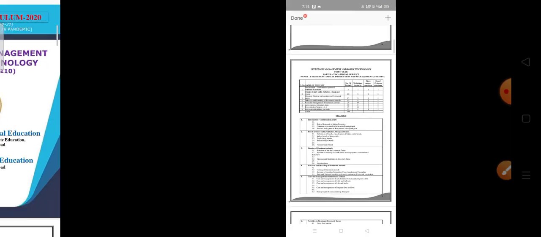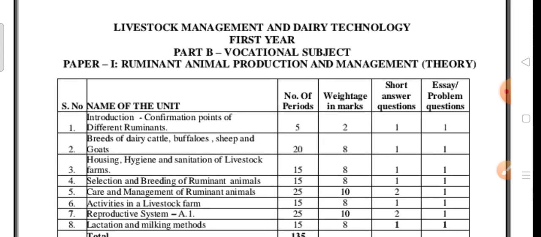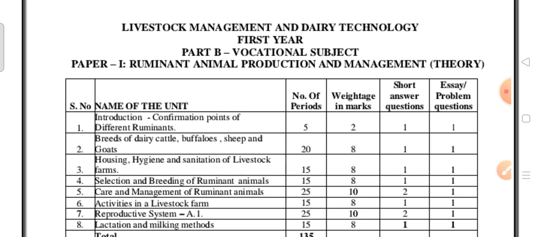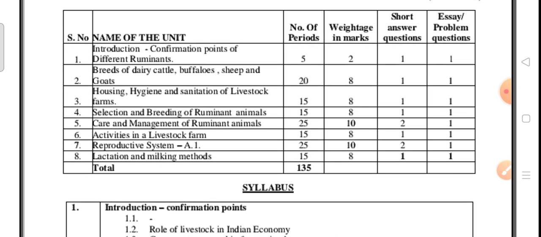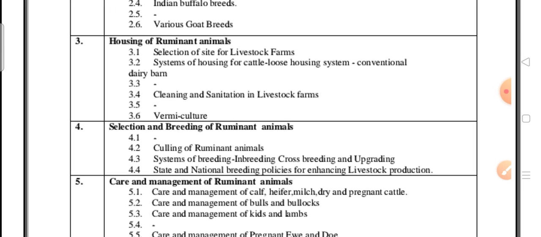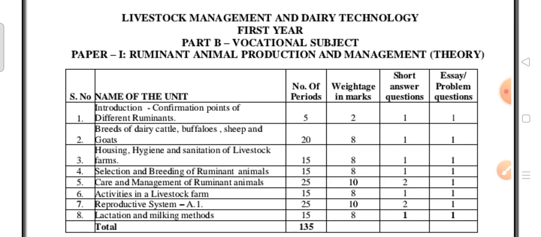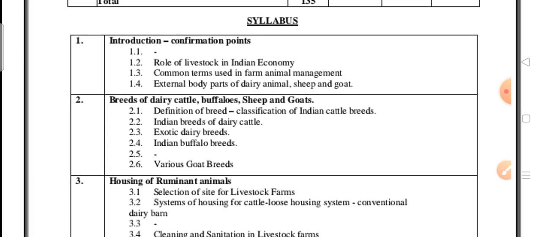Before going to that, first of all we have to know that this is the vocational syllabus of the livestock management and dairy technology student. This is the syllabus. There are three subjects, three papers. This is the paper one syllabus. Tomorrow you are going to write paper one, ruminant animal production and management.